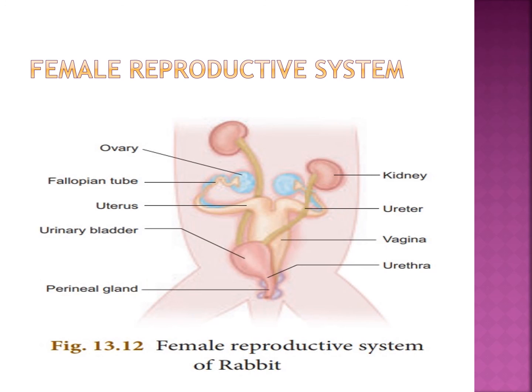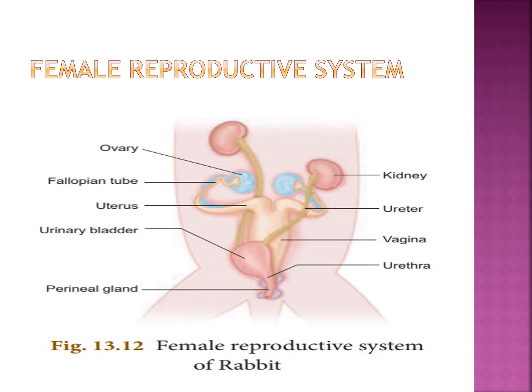The uteri join together to form a median tube called the vagina. See, where is the vagina? The common tube formed by the union of the urinary bladder and the vagina is called the urinogenital canal.